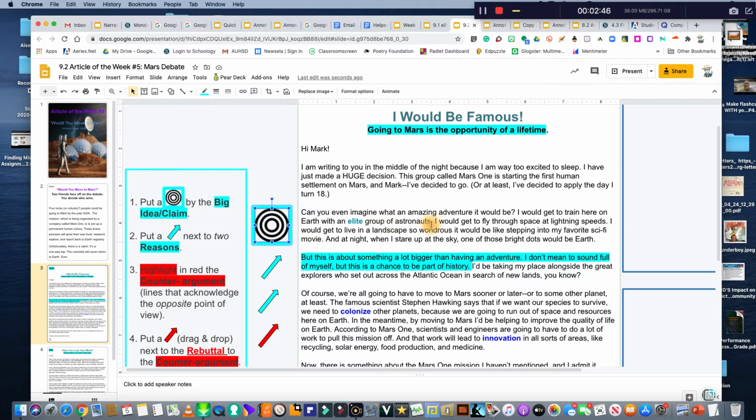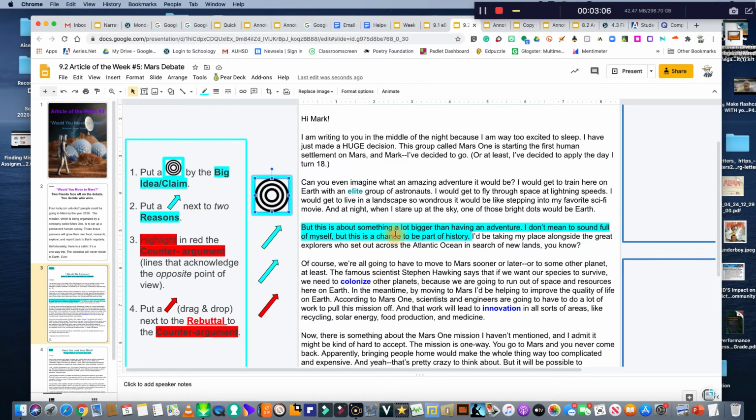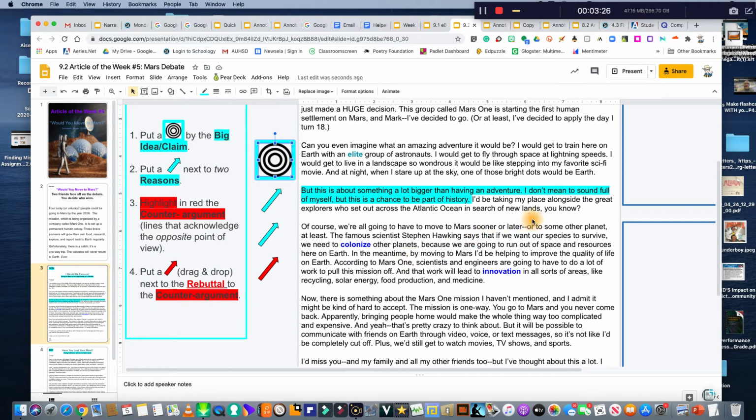Can you even imagine what an amazing adventure it would be? I would get to train here on Earth with an elite group of astronauts. I would get to fly through space at lightning speeds. I would get to live in a landscape so wondrous it would be like stepping into my favorite sci-fi movie. And at night, when I stare up at the sky, one of those bright dots would be Earth. But this is about something a lot bigger than having an adventure. I don't mean to sound full of myself, but this is a chance to be part of history. So if you think there's her big idea, there's her claim, she gets to be part of history, that's why she wants to go, you would drag that over there. Okay. Now, I'd be taking a place alongside the great explorers who set out across the Atlantic Ocean in search of new lands, you know?